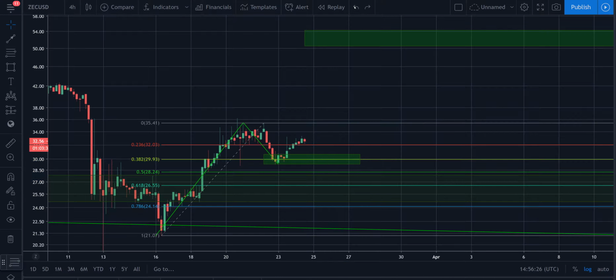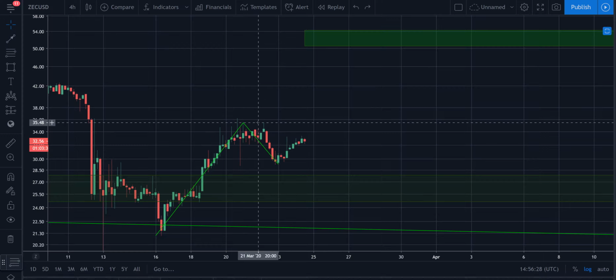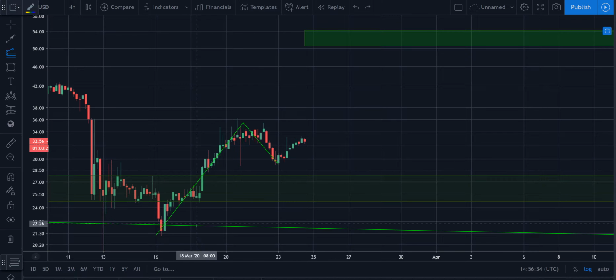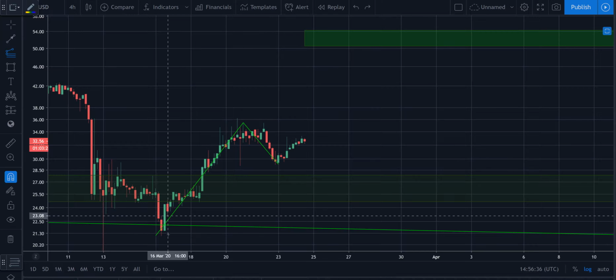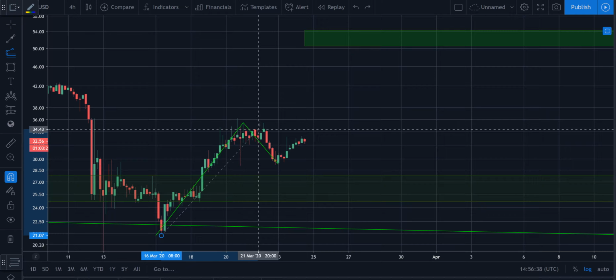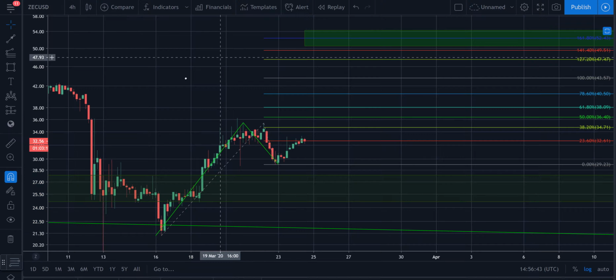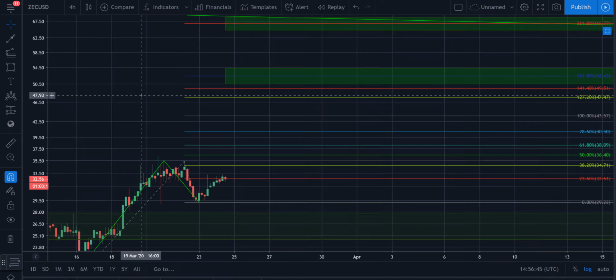Right now, I do believe that we'll probably head higher than this zone, as I believe this correction may have completed. So now what we do is a trend-based Fib extension. We're going to start with the lowest part of the wave, go to the top of the wave, and bring it down to where the wave completed. And now a usual safe target for an extension is the 1.0, which would be around 43.57.